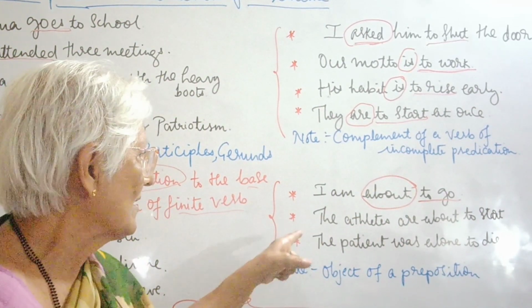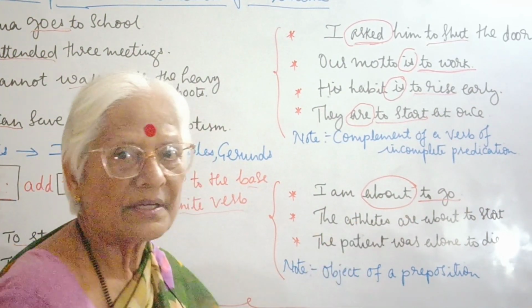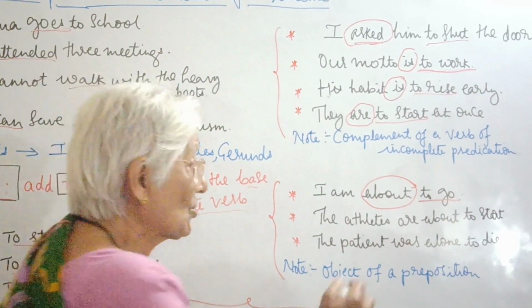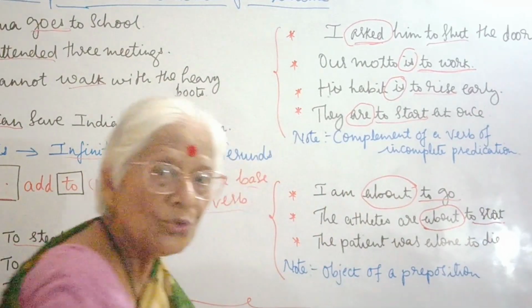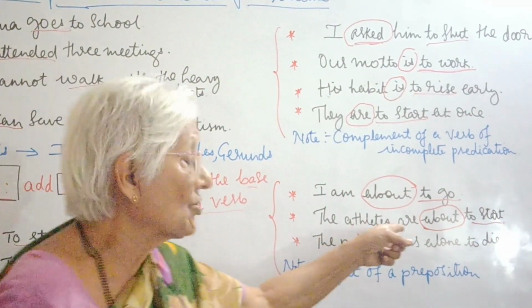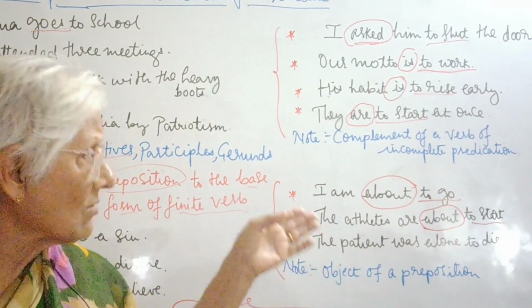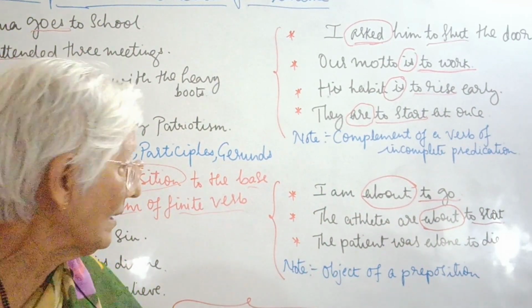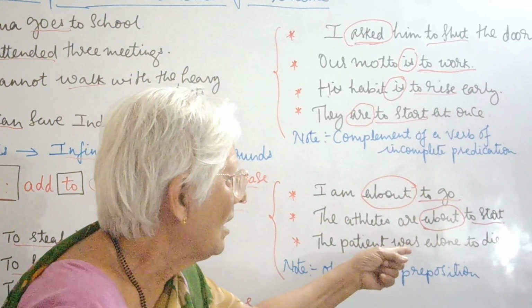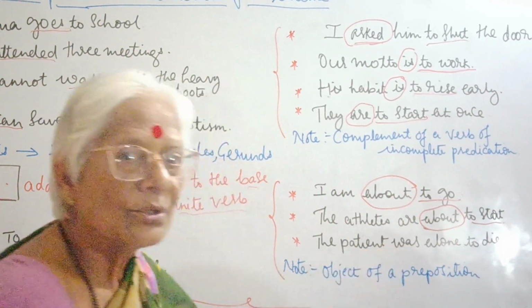Let's take the next sentence. The athletes are about to start. Here again you have the preposition about. So to start will be the object of the preposition about. It need not be just about as a preposition. It could be any preposition. Okay? The patient was about to die.